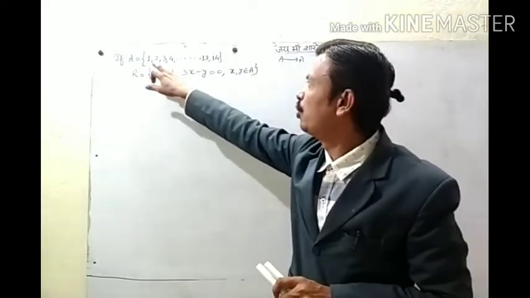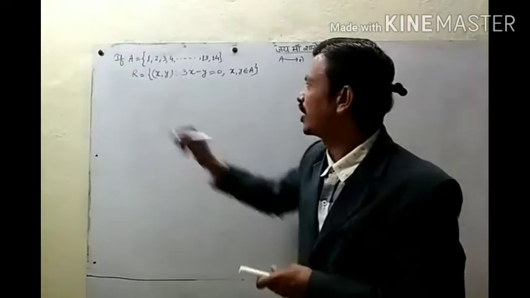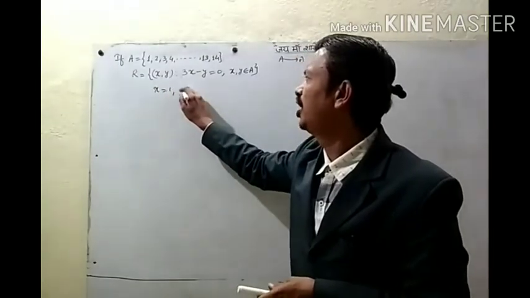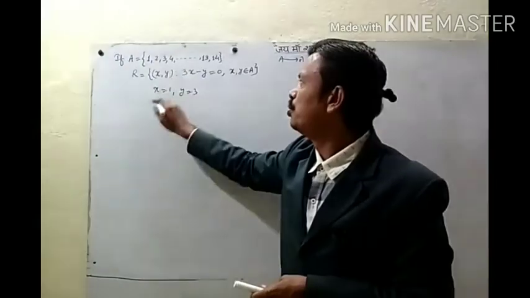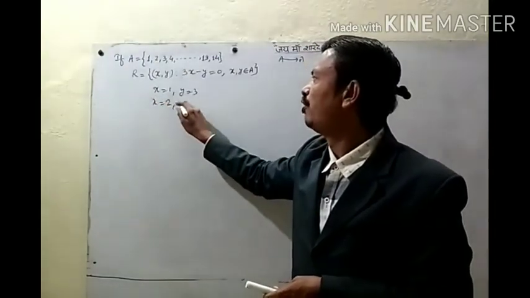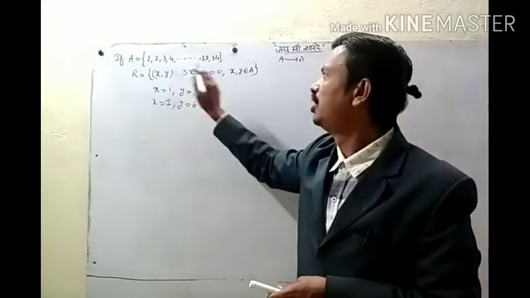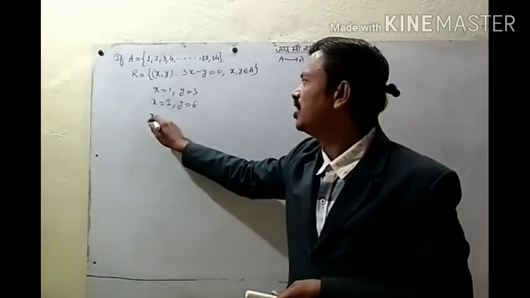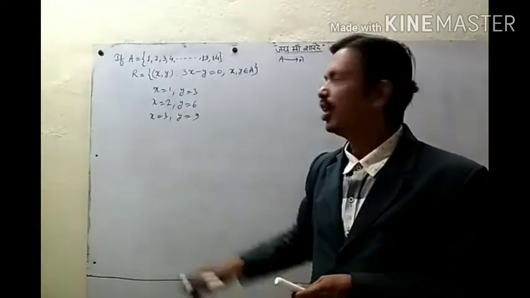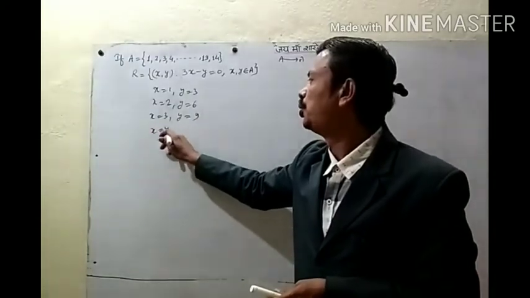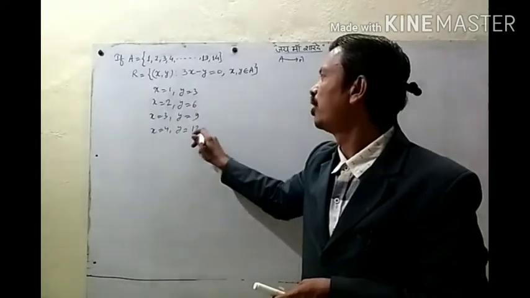If we take x equal to 1, then what will be y? 3. If x is 2, y will be 6. If x is 3, y will be 9. If x is 4, y is 12.